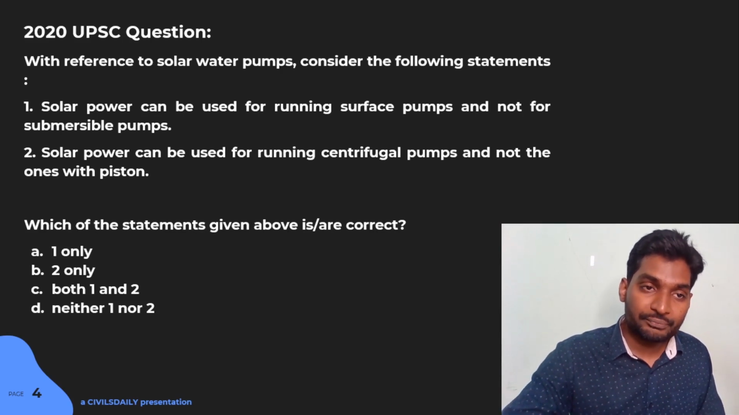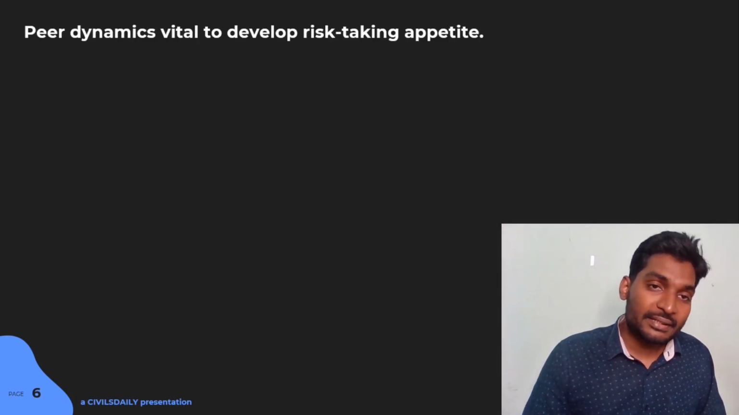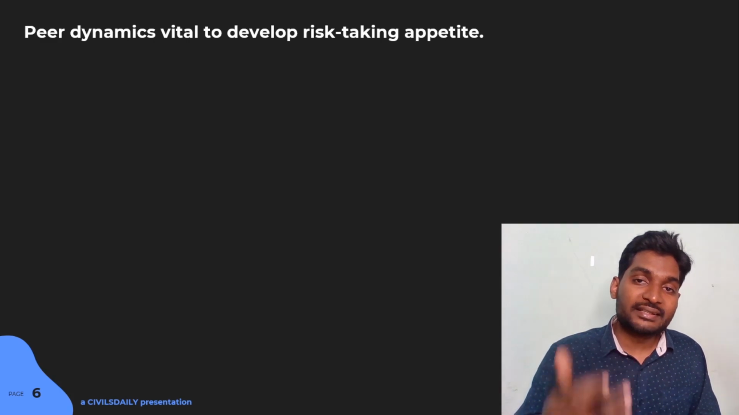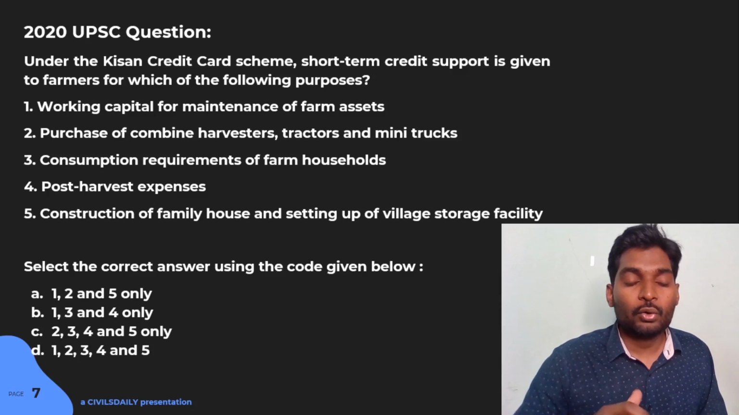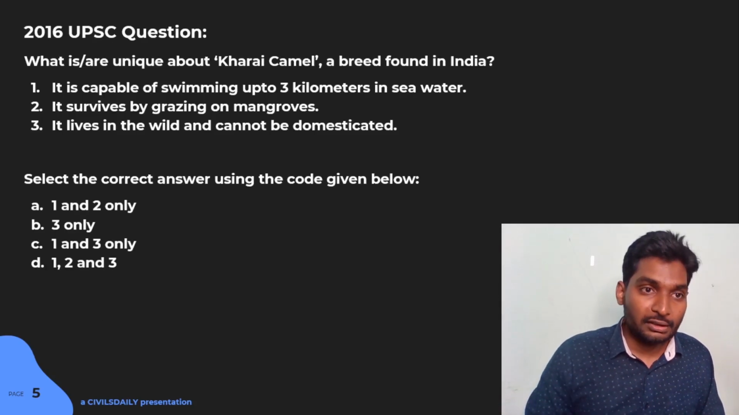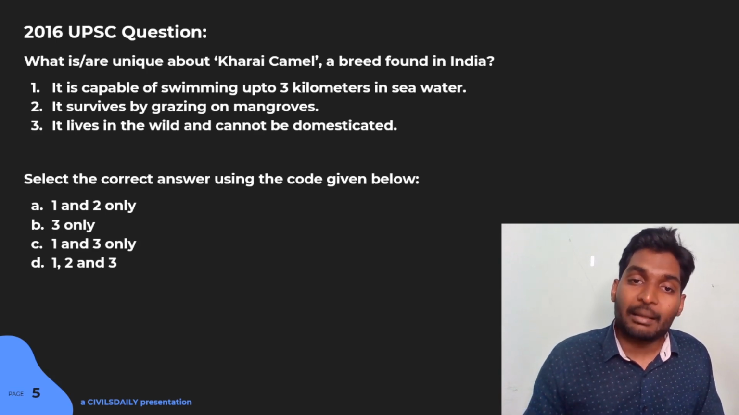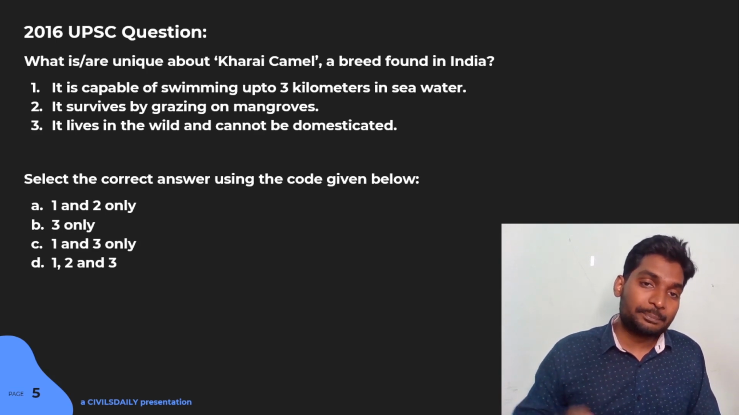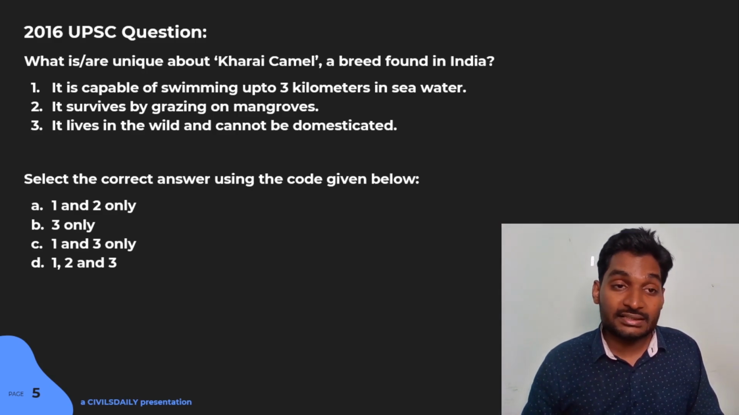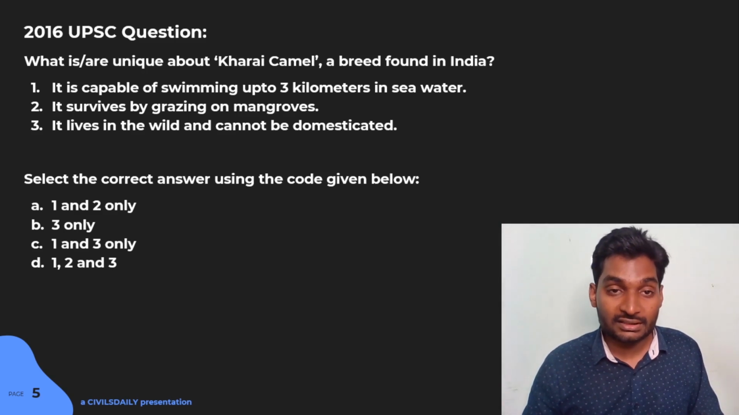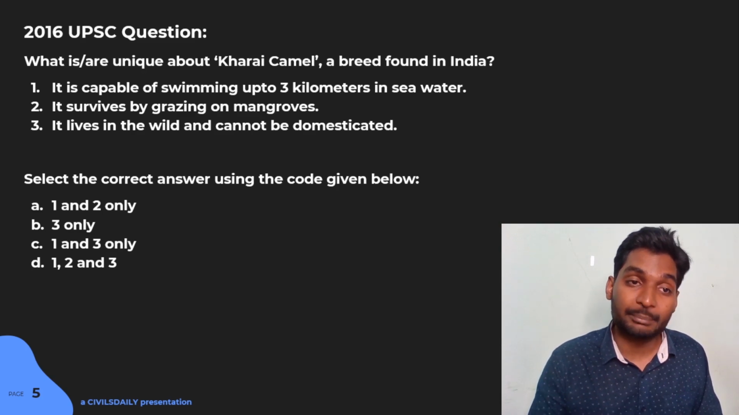Now, moving beyond these two questions, what is the learning? Peer dynamics are vital to develop risk-taking appetite. Now, why am I emphasizing risk-taking appetite? What have we done here? We eliminated statement 3 because we had that risk-taking appetite. Otherwise, under the pressure conditions of the examination, it is not very easy to eliminate statements which you haven't read earlier. You need to have high risk-taking appetite.